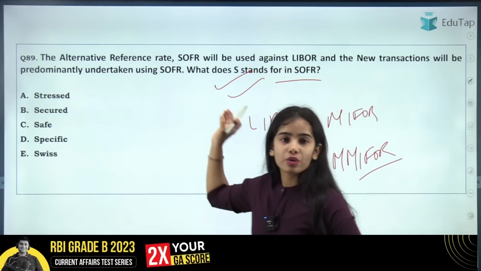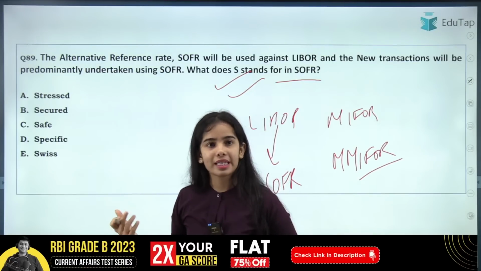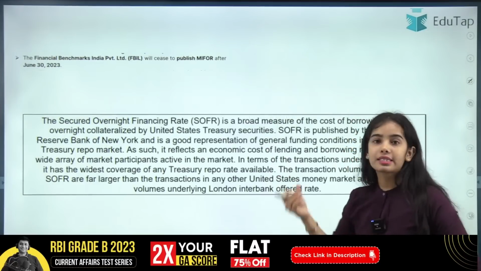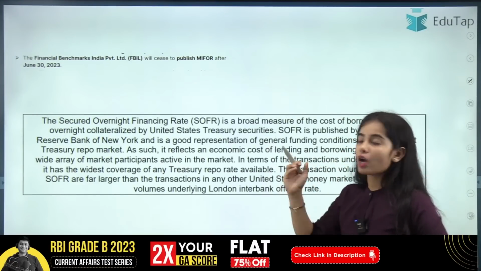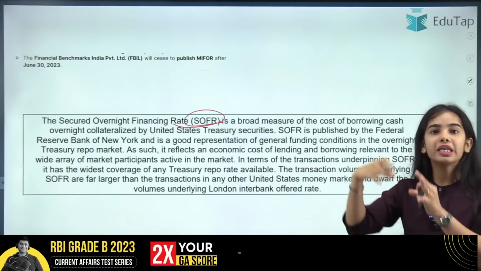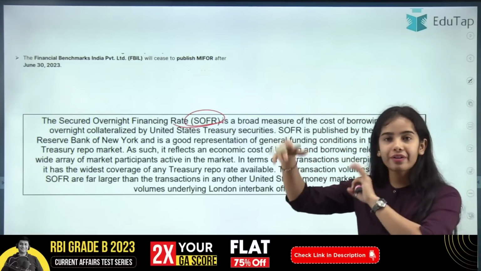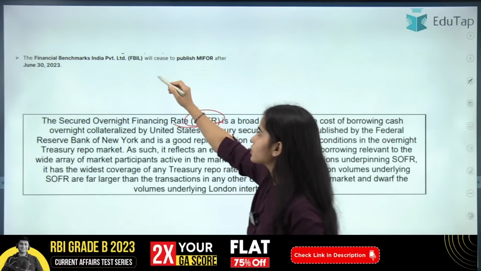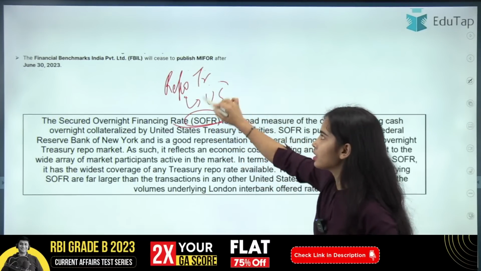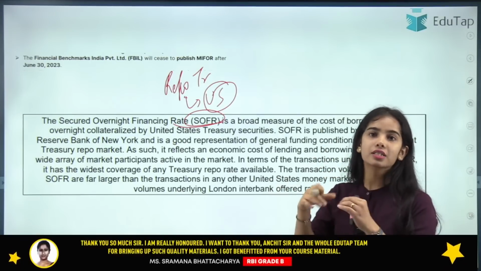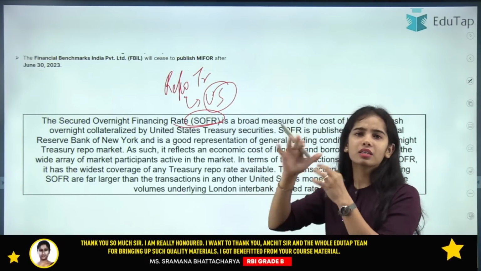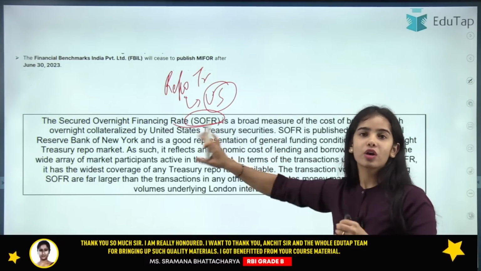So you have to tell that S stands for what? Yes, everyone is giving the right answer, that is secured. So SOFR is the secured overnight financing rate. Now this is the rate that is dependent on the repo transactions that are happening in the overnight market in US, where the Federal Reserve, that is the monetary authority of US, is providing loans at an interest. So on that interest, the SOFR is dependent.